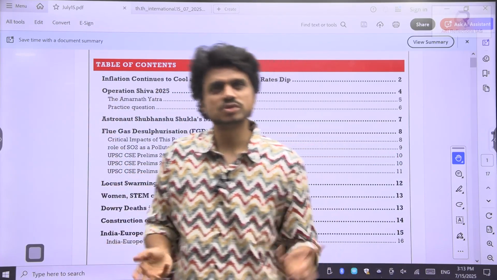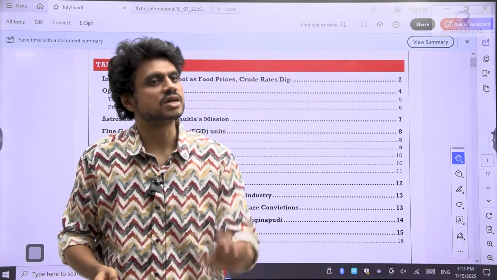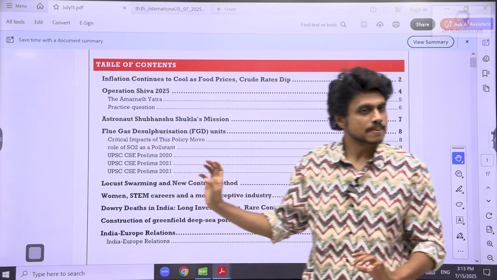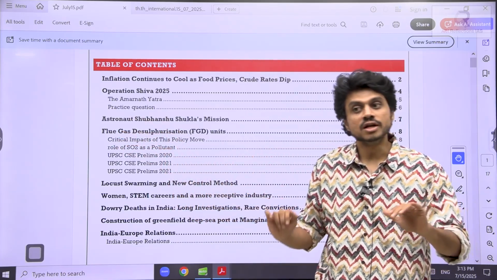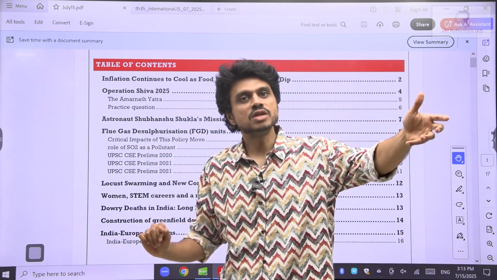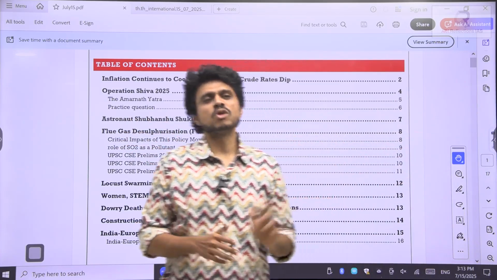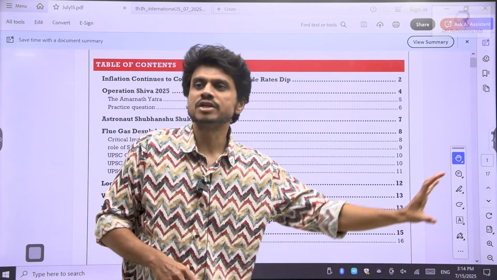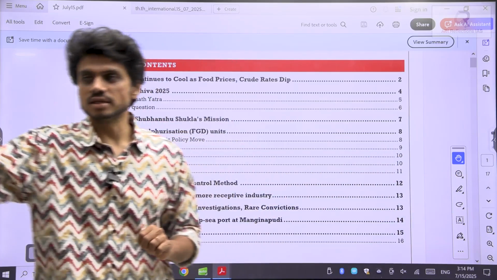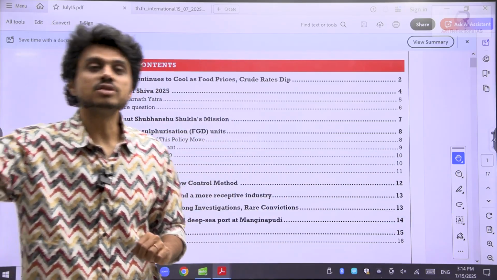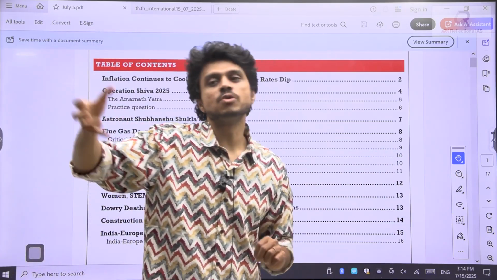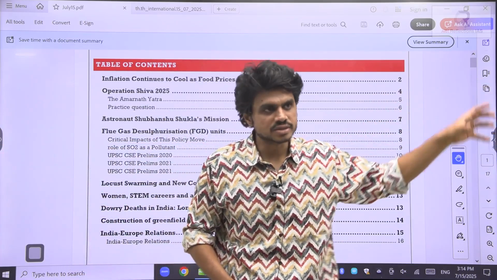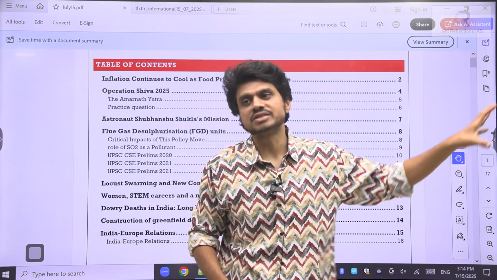This is a direct prelims question, related to what? They'll ask these kinds of questions. Then flue gas desulfurization. Yesterday we have seen this. We will try to see a little bit more than that. A question may ask directly what would be the impacts of this recent initiative. This would be one type of question, or they may target sulfur dioxide. As a pollutant, we need to see what its threat would be, whether any global control measures are there, is India implementing them, and is India a signatory?